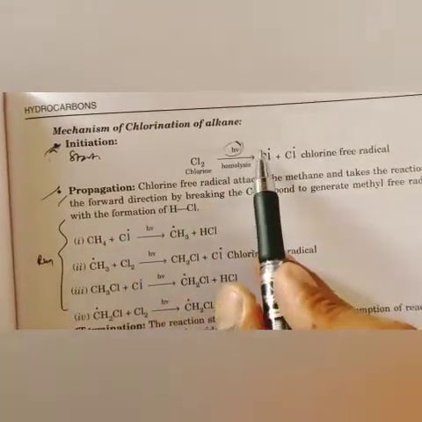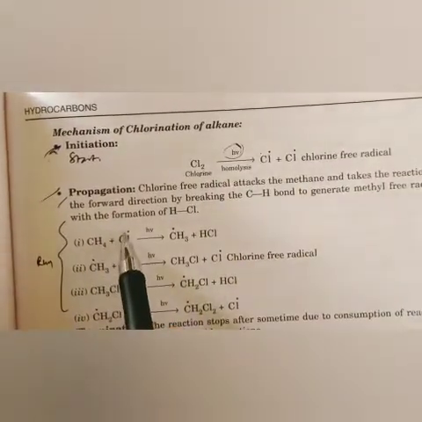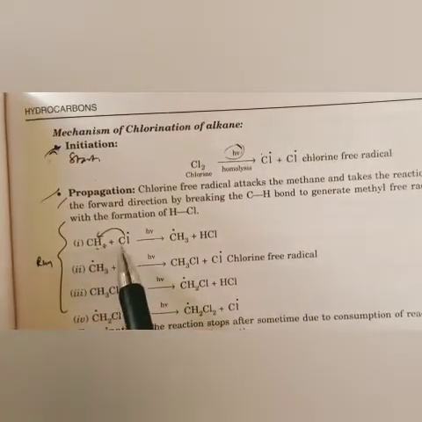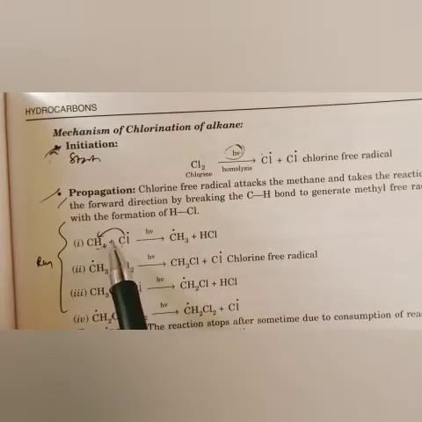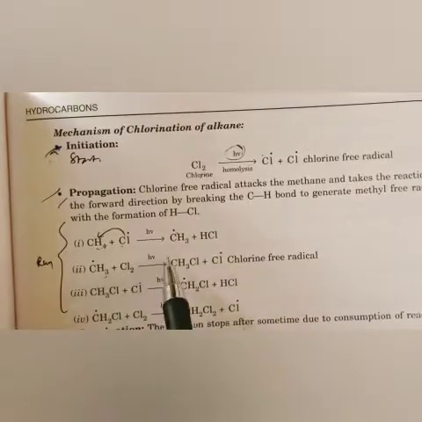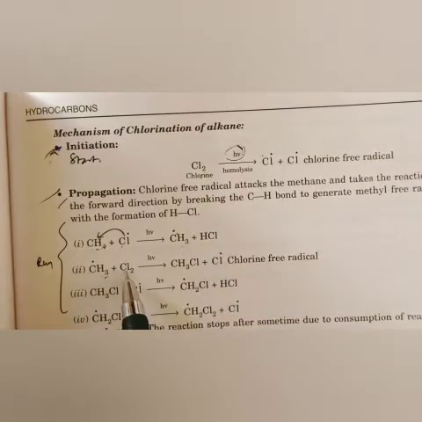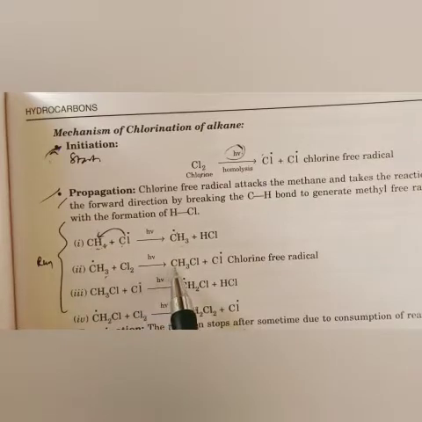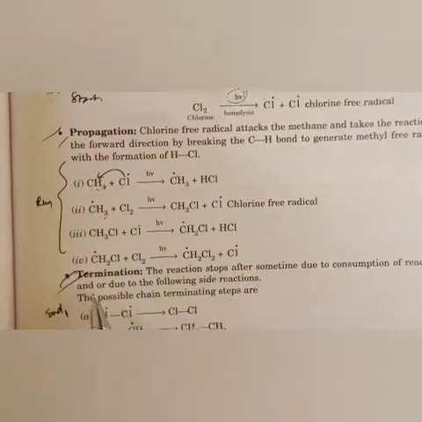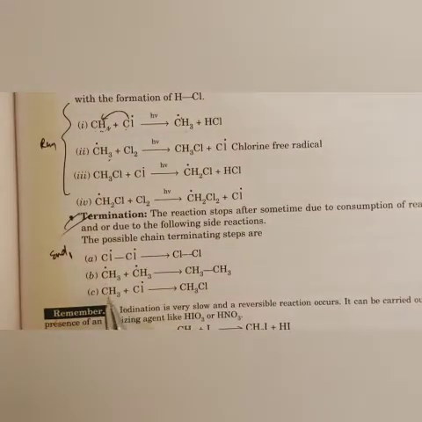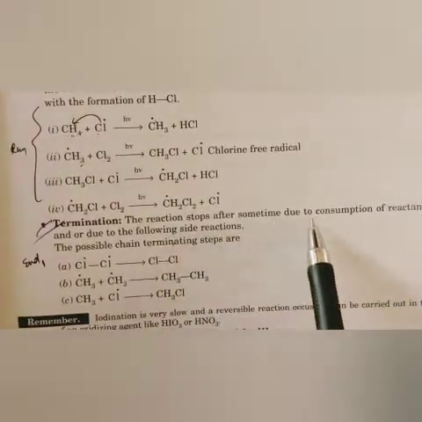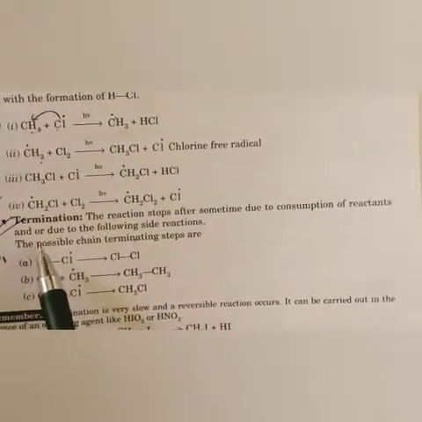Propagation: the chlorine free radical will attack methane, taking one hydrogen. It is a free radical substitution reaction. CH3 dot will remain and HCl will form. Then this CH3 dot will react with further chlorine, converting it into a chlorine free radical. This chlorine will react in the same way, giving CH2Cl again. Like this, when termination comes, the last chlorine and last hydrogen are left and it will terminate. The reaction stops after some time due to consumption of reactants.